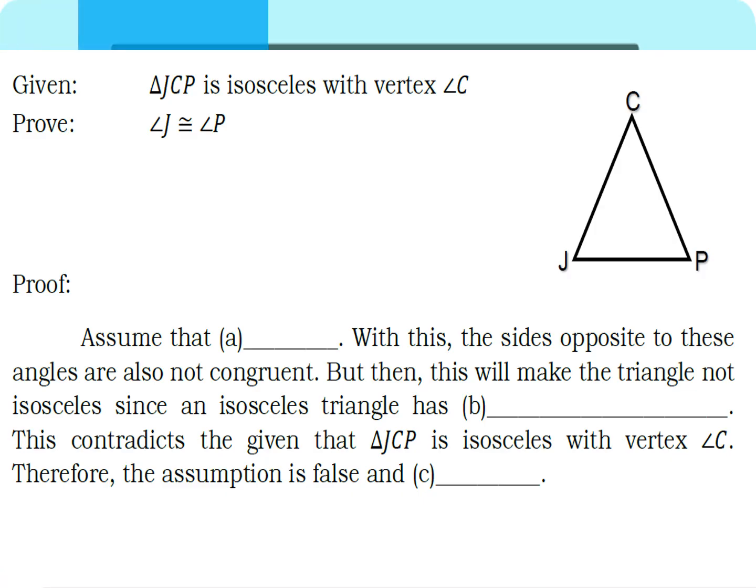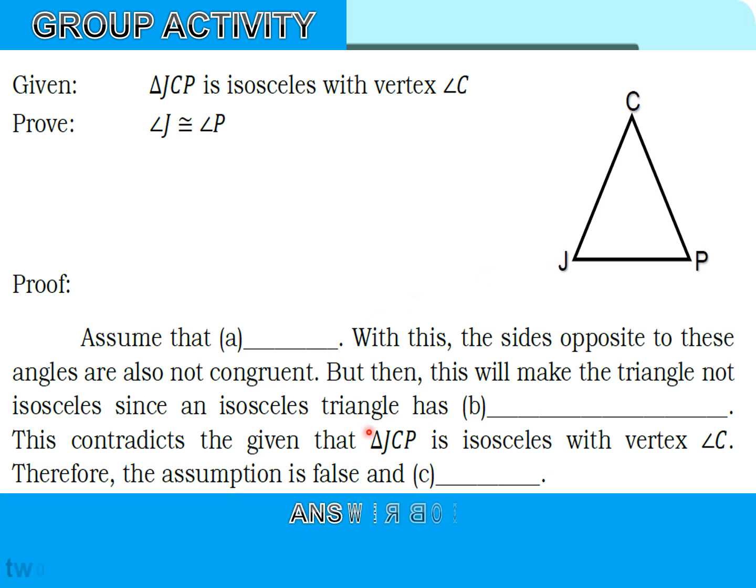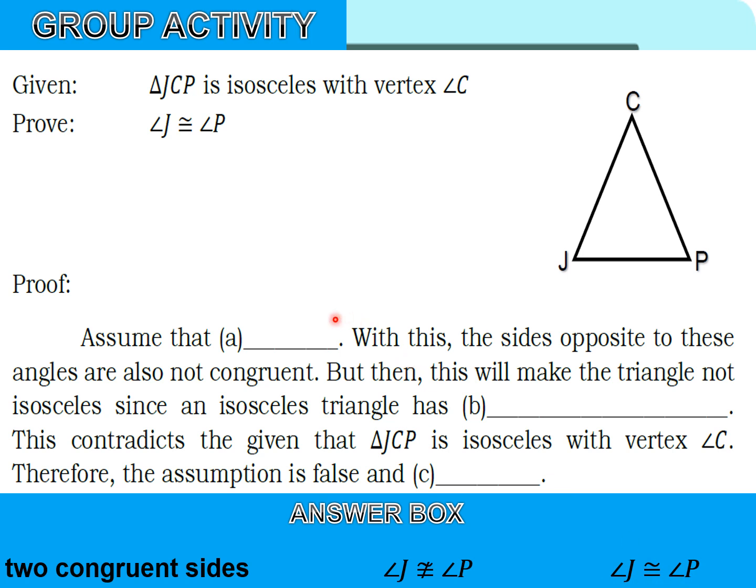Now, for our group activity, this is the given. Triangle JCP is isosceles with vertex angle C. Now, we need to prove that angle J is congruent to angle P. This is our figure. Here we have the answer box: two congruent sides, angle J not equal to angle P, angle J congruent to angle P. We have only three blanks to fill in. That is our group activity that you will do.